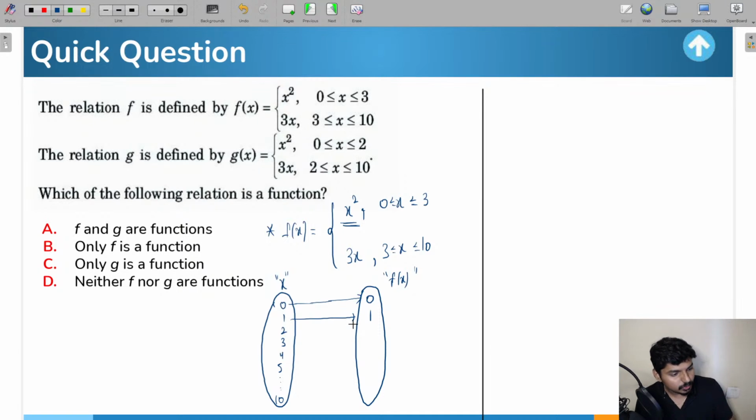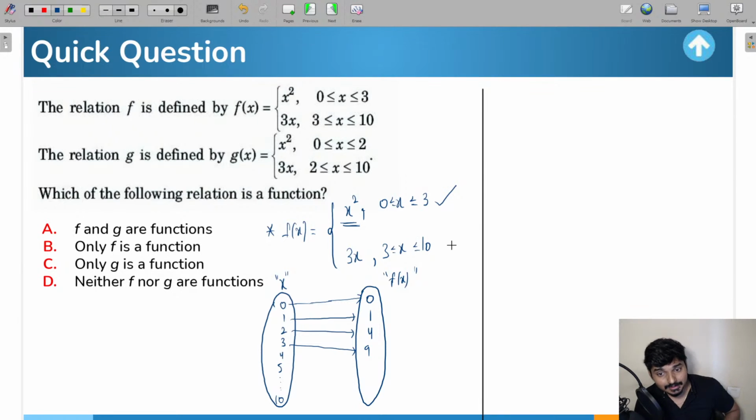When you put x equal to 2, 2 squared is going to be 4. 2 is getting related to 4. When you put x equal to 3, 3 squared will be 9. So 3 is getting related to 9. Okay, so that is with this particular expression.